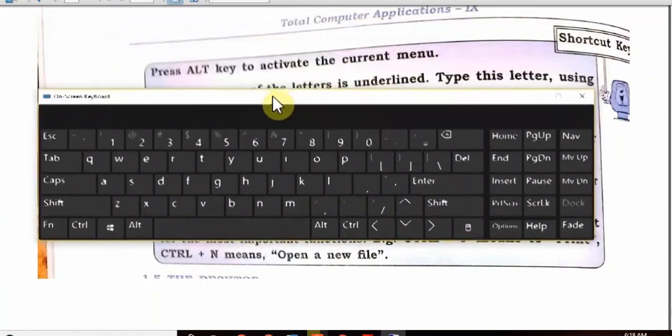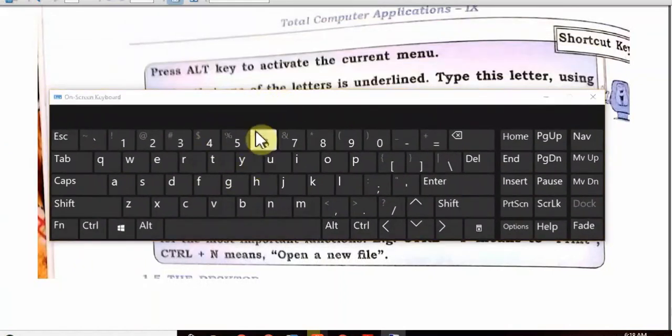You can see this is the on-screen keyboard and you can just press anything. So if your keyboard is not functioning well, you can pick any of the options which a physical keyboard provides. You can see wherever the mouse goes, this is highlighted. You can see these are options highlighted. So let me close this on-screen keyboard.